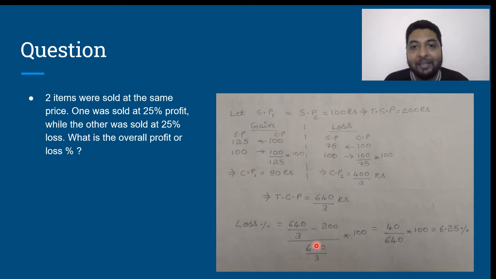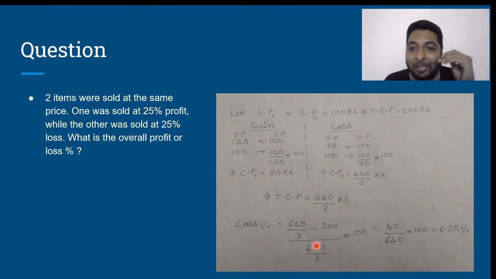In that case, the overall transaction will always lead us to a loss of P squared by 100%. In this case P squared is nothing but 25 squared, 625 divided by 100% loss. 625 by 100, 6.25% loss. Is that clear?